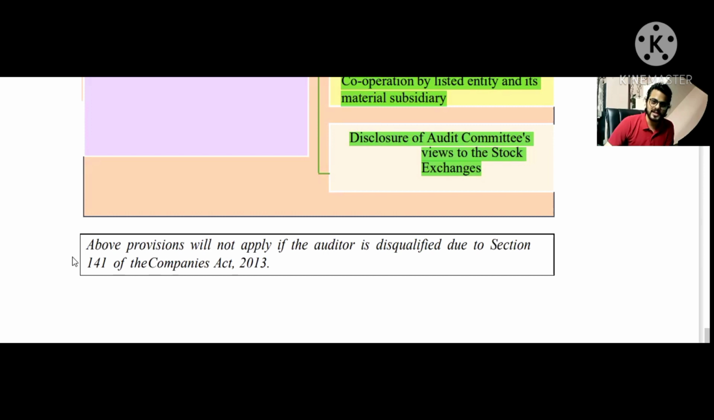For the board of directors, as I've already said, you can click the I button and you will be able to see all the relevant provisions of the board of directors that are covered in this chapter, regulation number 17, basically 17 and 17A. Everything is covered in that video. You can find the link in the description. Plus, for the other provisions, stay tuned.